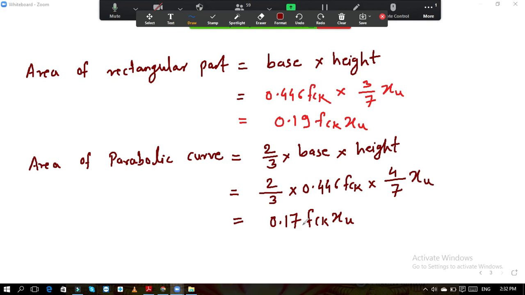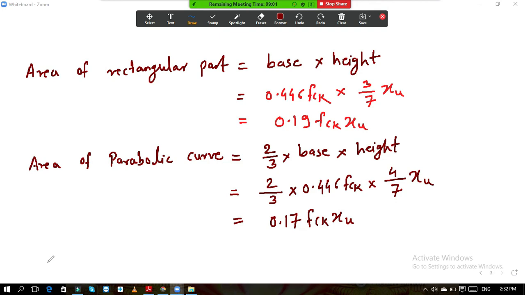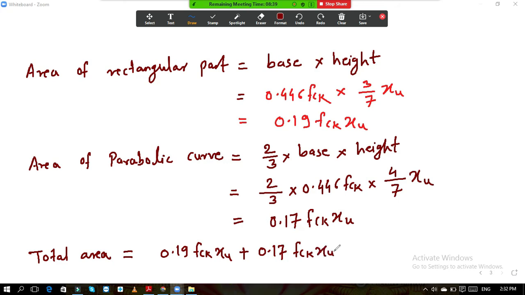So now what is the total area? Total area under the curve. If we add these two terms, it will be 0.19 fck xu plus 0.17 fck xu.